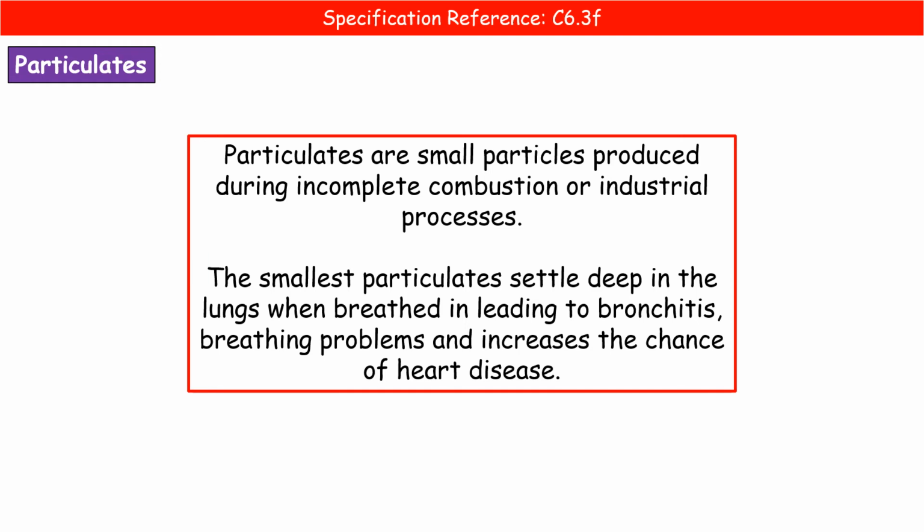Second type of pollutant that we can have are particulates. Now, particulates are just small particles produced during incomplete combustion or other industrial processes, and they're capable of settling deep in your lungs when you breathe. So as a result, you can develop conditions like bronchitis or other breathing problems. So this is generally something we want to avoid breathing in if possible. If we can find ways to reduce the number of particulates in our air, all the better.